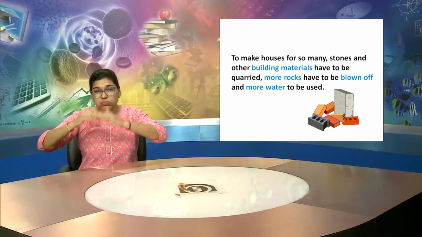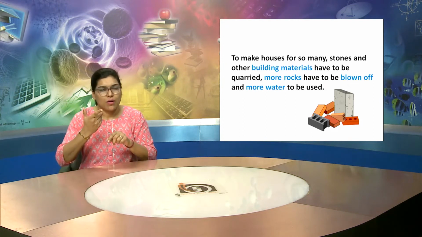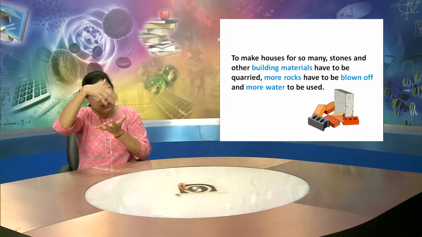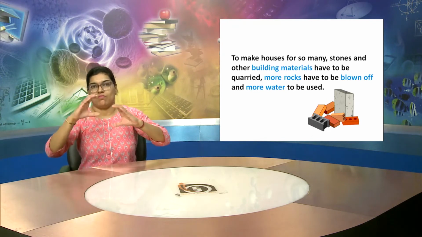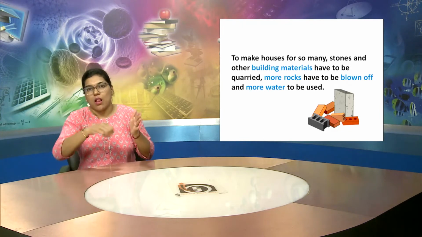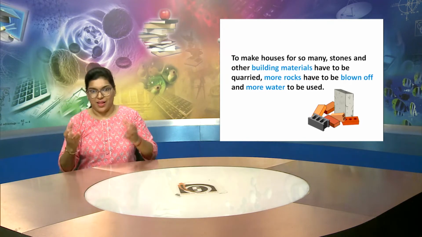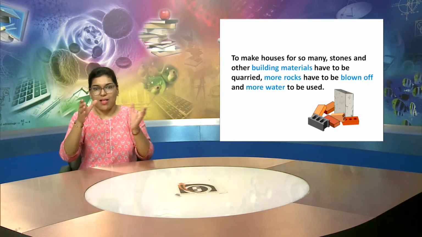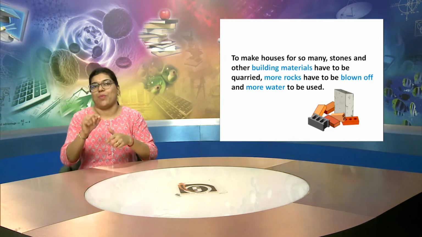And to make houses for so many people, we need stones and other building materials, and all those things have to be quarried. So more rocks have to be blown off for making more houses, and similarly more water to be used for the same work. So we need more resources for making houses.